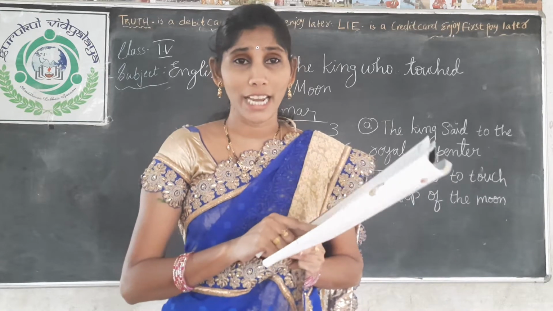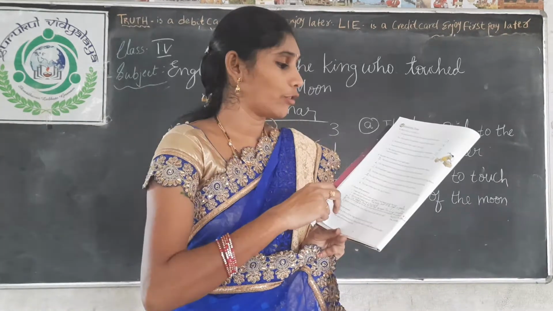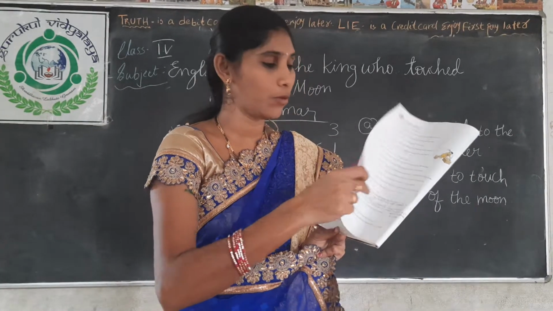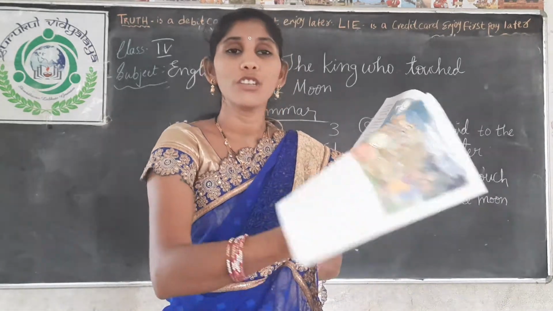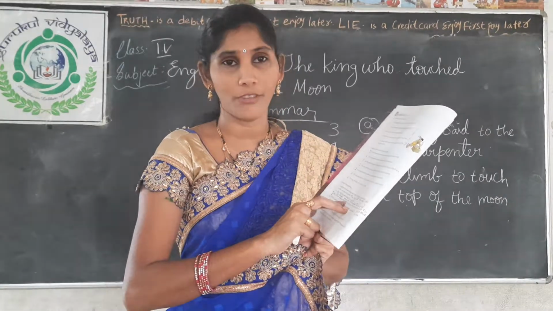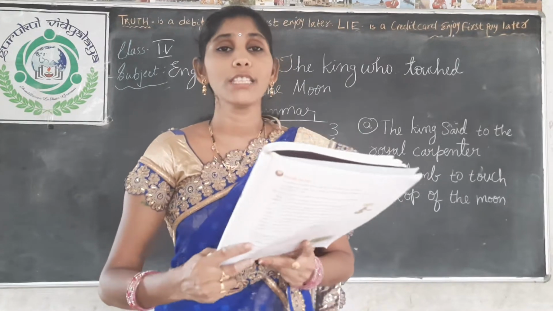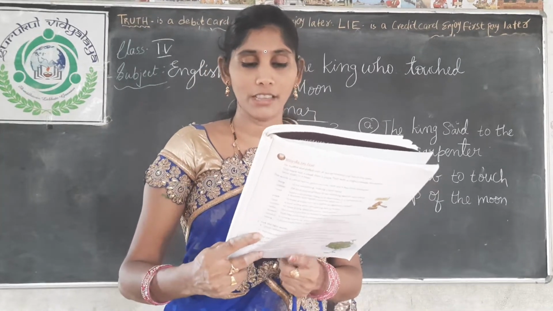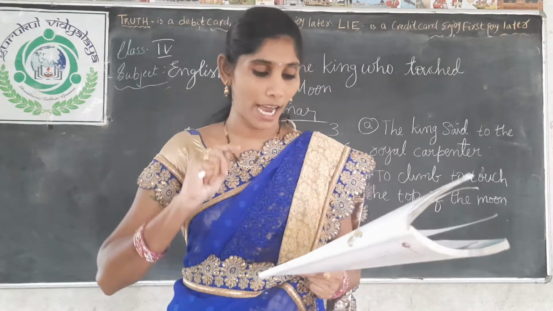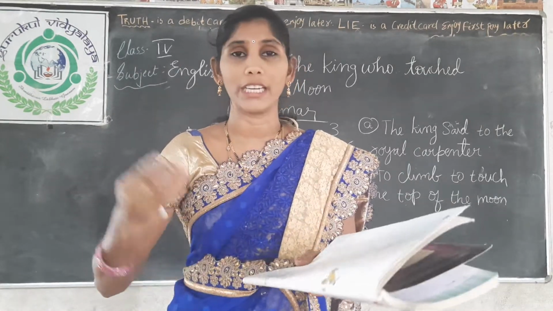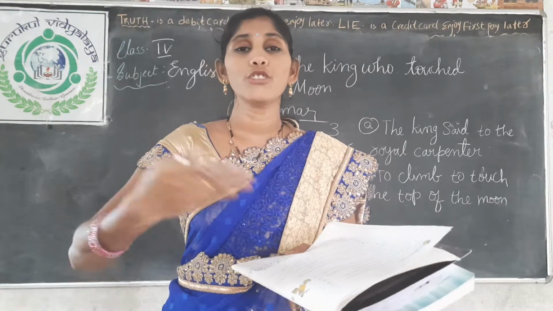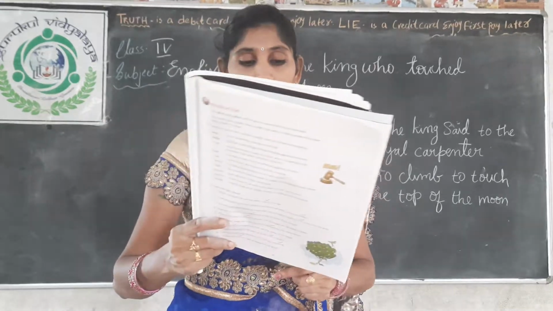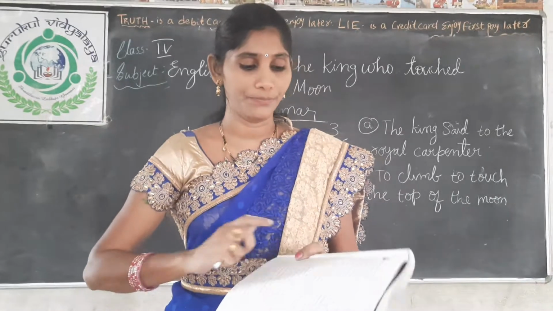To do this you have to read the whole story to identify the sentence. I am giving only these two questions for your choice so that you will read the textbook and identify which sentences tell us the tower was very high.